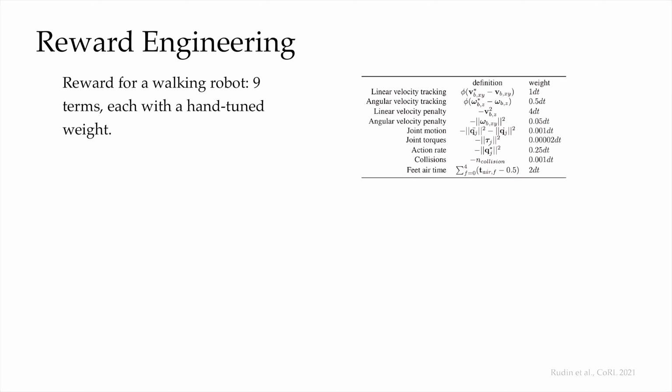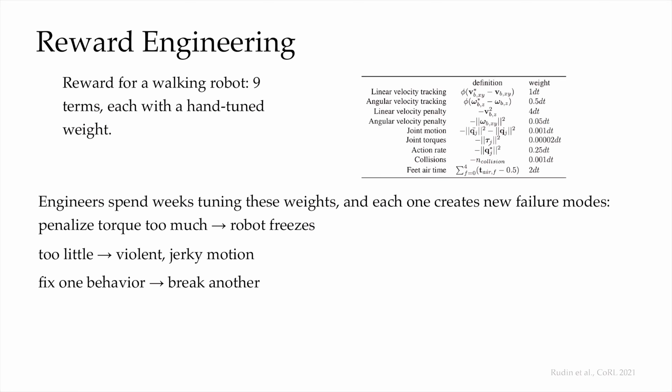Forward velocity and a live bonus are positive terms inside the sum, while torque, joint deviation, action smoothness, and some other quantities may be the penalties. Each of those linear combination coefficients is a hyperparameter that engineers have to tune by hand. Engineers spend weeks tuning these hyperparameters, and every single one of them opens up a new failure mode.